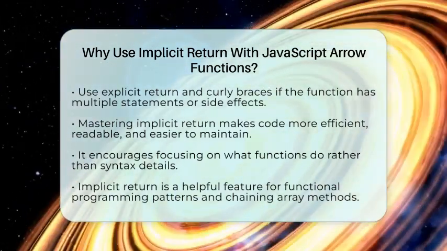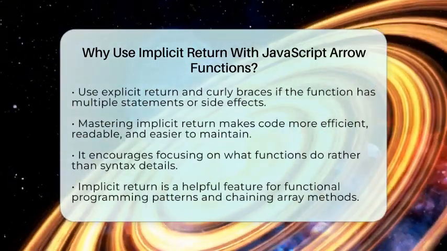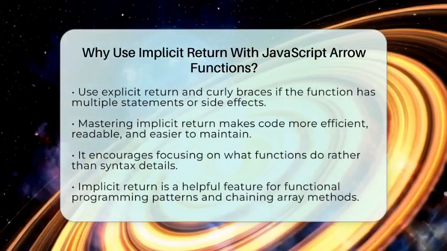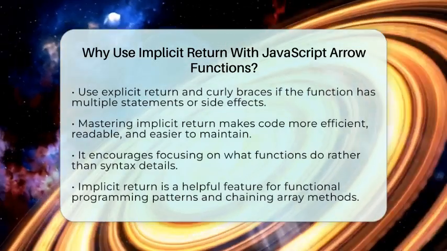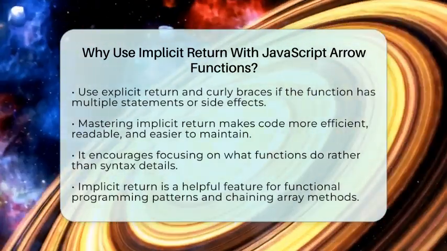So, the reason to use implicit return with arrow functions is simple. It cuts down on clutter, speeds up your coding, and keeps your functions focused on their main task. Just keep in mind the rules for returning objects, and you'll be using arrow functions like a pro in no time.